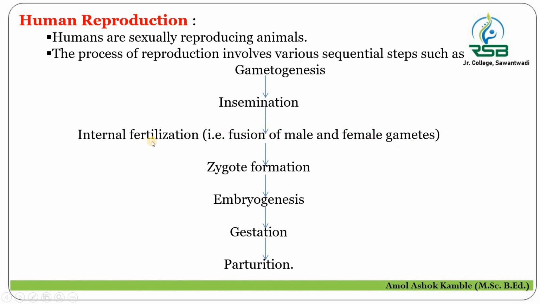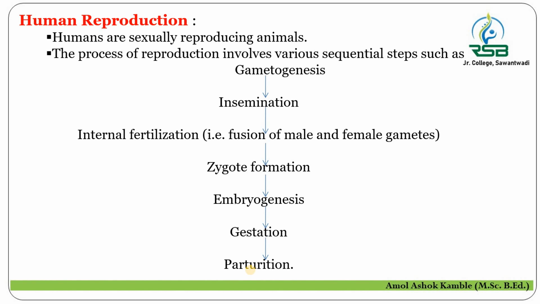And after successful fusion or fertilization, there is formation of the zygote. In later stages, the zygote develops into the embryo, then gestation, and after the successful completion of that period of the embryo in the female uterus, the newly formed baby comes out. It is called the parturition mechanism. So all these sequential steps we are going to study in our next lectures.